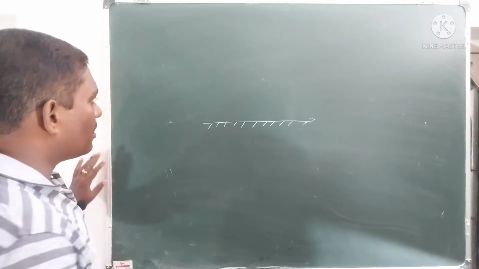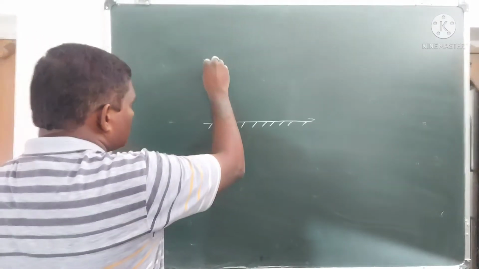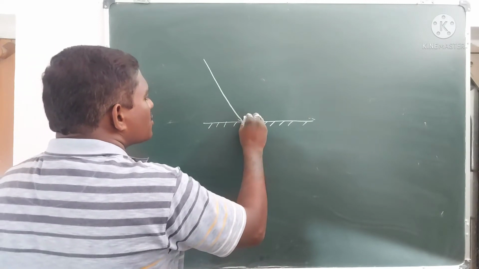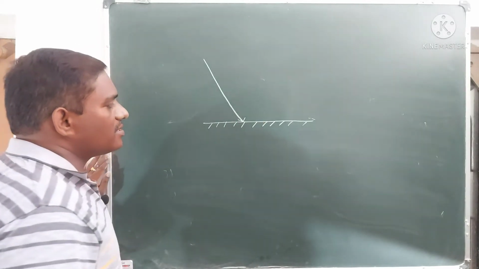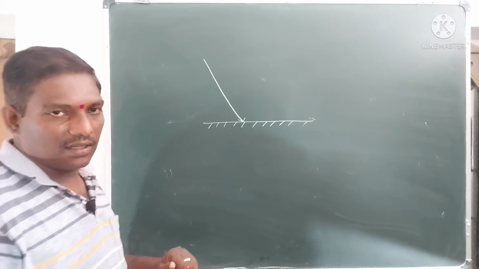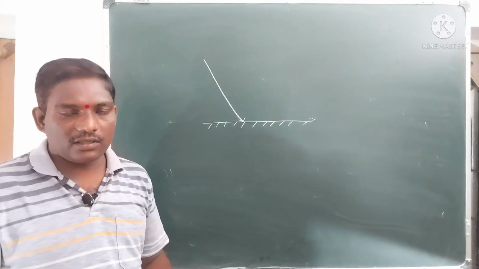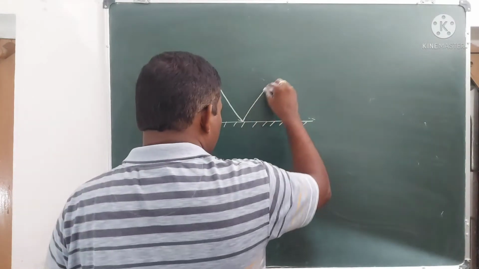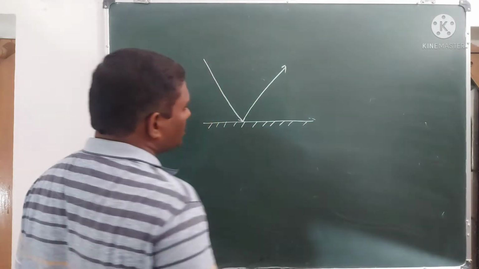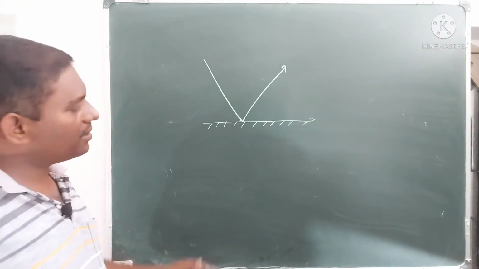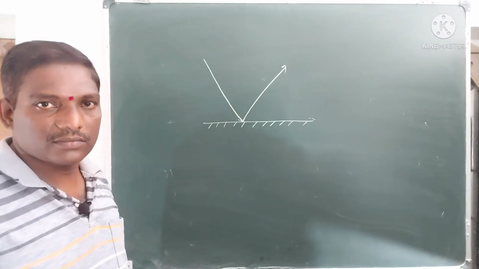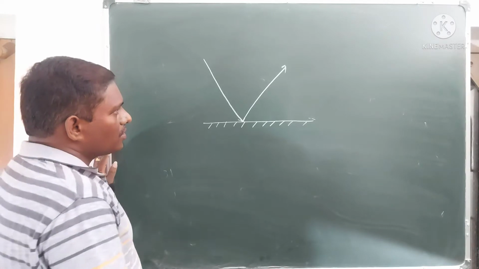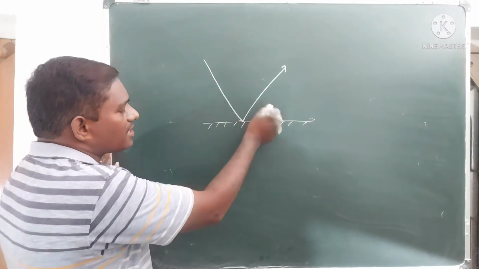Let us assume a light ray is falling upon the surface of this body. Then generally what will happen? Some of the light rays get back into the same medium. This phenomenon is called reflection.